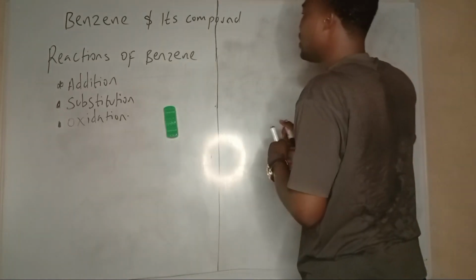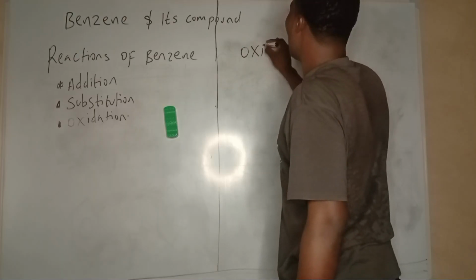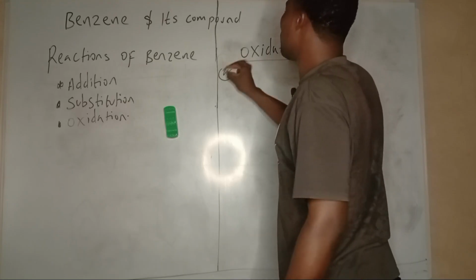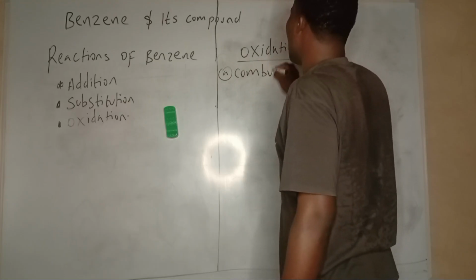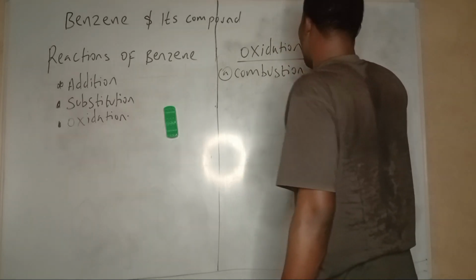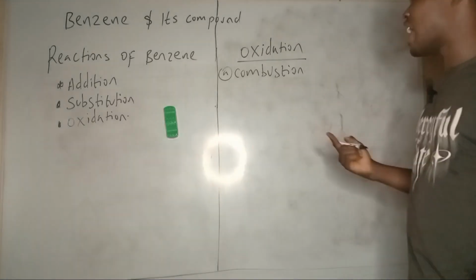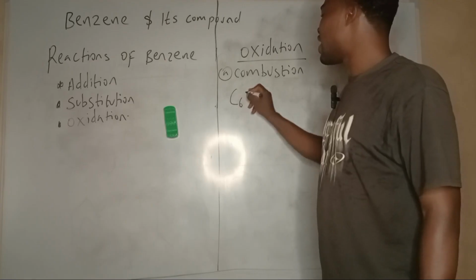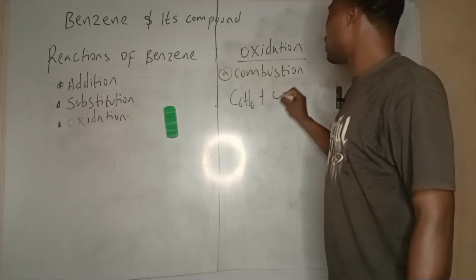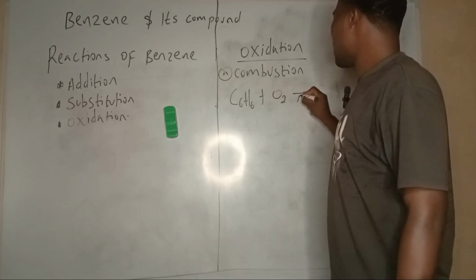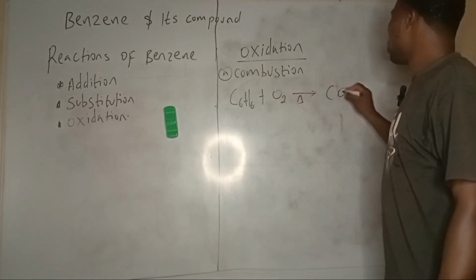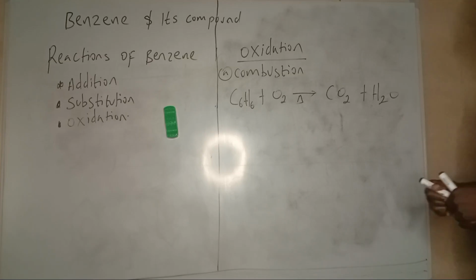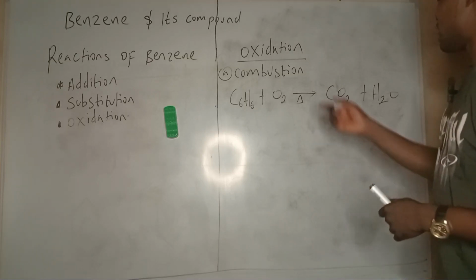So I'll treat a very simple oxidation, which is combustion. Benzene burns with a smoky flame, which shows it is unsaturated. I did that earlier, meaning it has a high carbon content. If you combust benzene, C6H6, in the presence of oxygen, with heat applied, you get CO2 and H2O. Simple combustion reaction. If you balance, there are 6 carbons there.